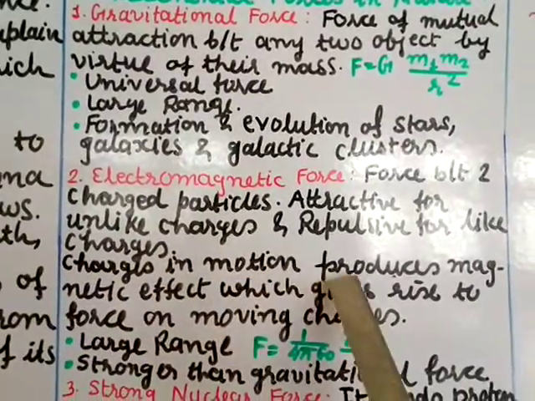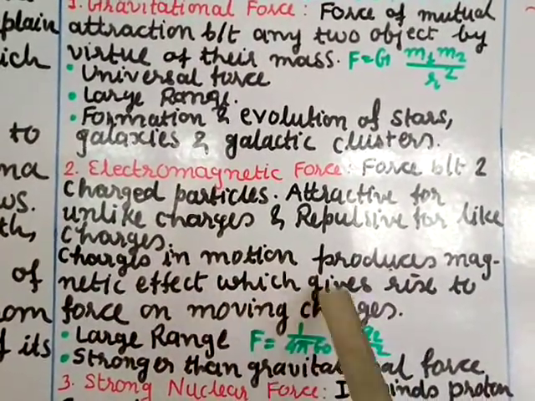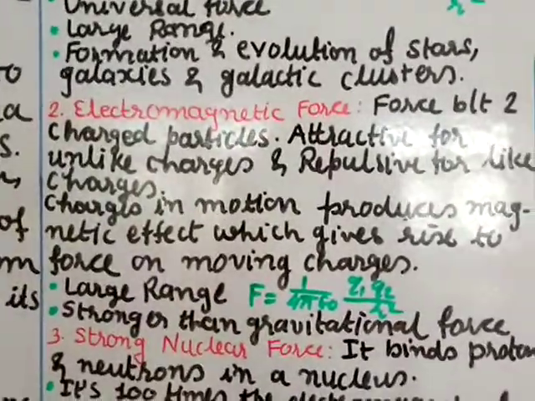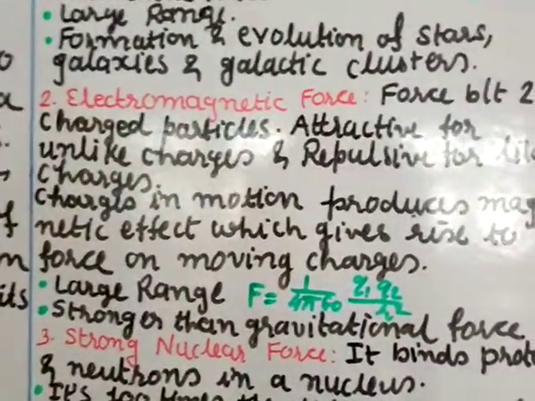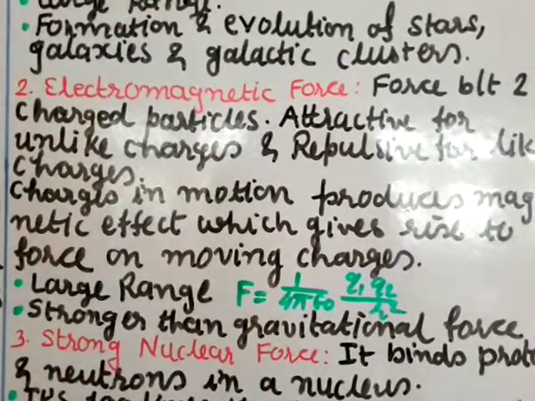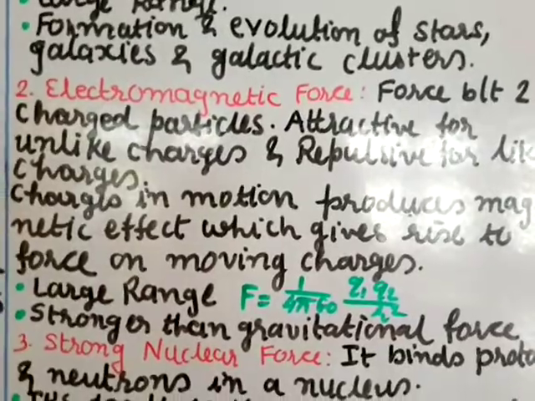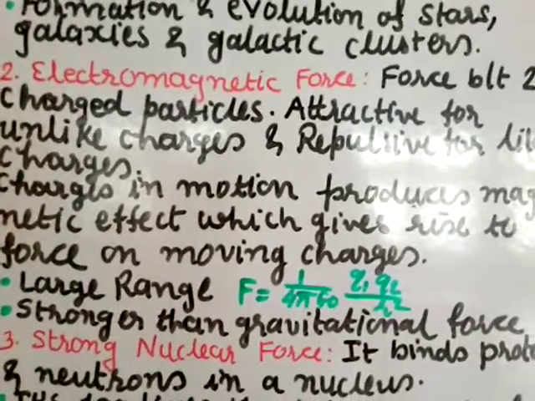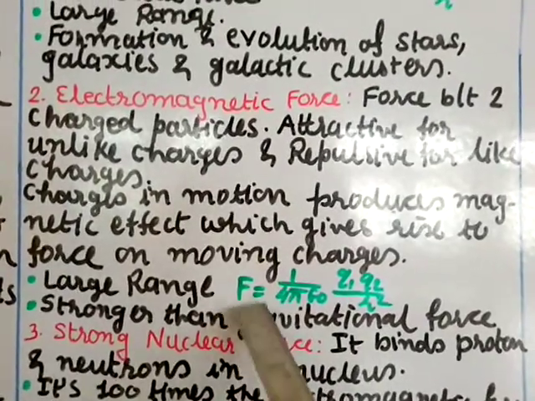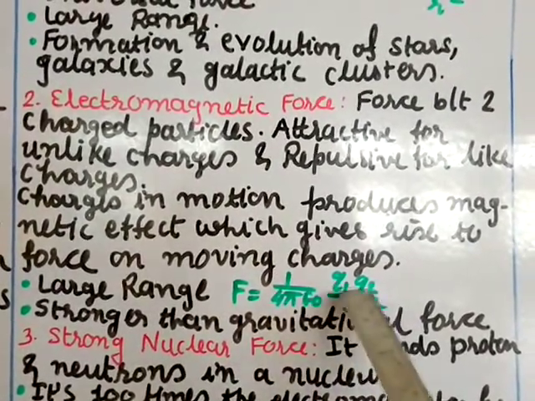Charges in motion produce a magnetic effect which gives rise to force on moving charges. So if a charge is moving, then there will be a magnetic effect or magnetic force, and because of that there will be force on a moving charge. And this is given by Coulomb's law, that we study in class 12. It is F is equal to 1 by 4 pi epsilon naught q1 q2 by r square.